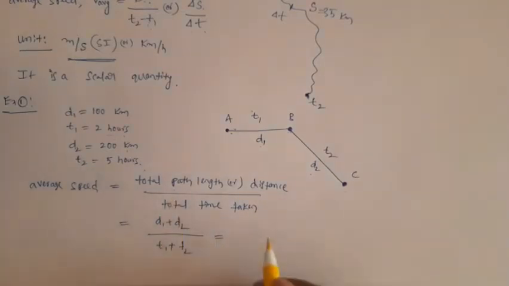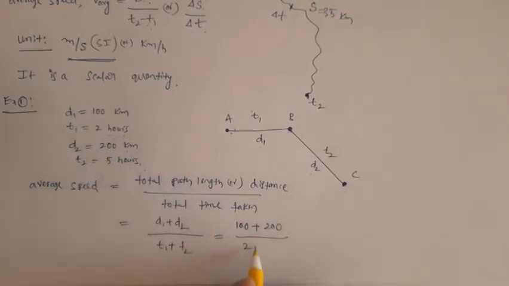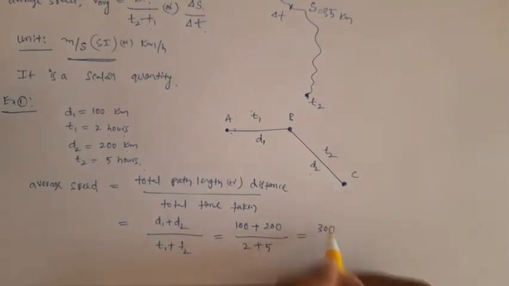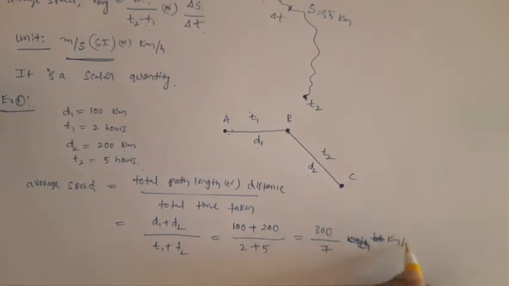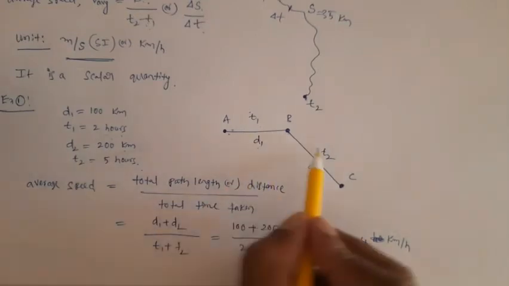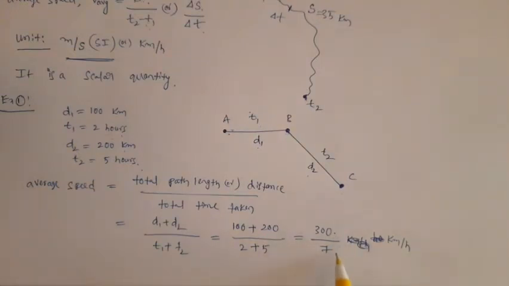So D1 is 100 kilometers plus D2, 200 kilometers, and here we have 2 hours plus 5 hours. So 100 kilometers plus 200 kilometers is 300 kilometers, divided by 7 hours. You will get the value in kilometer per hour. So 300 kilometers is the total distance travelled, and the time taken is 2 plus 5, 7 hours. So 300 by 7, you can simplify it.